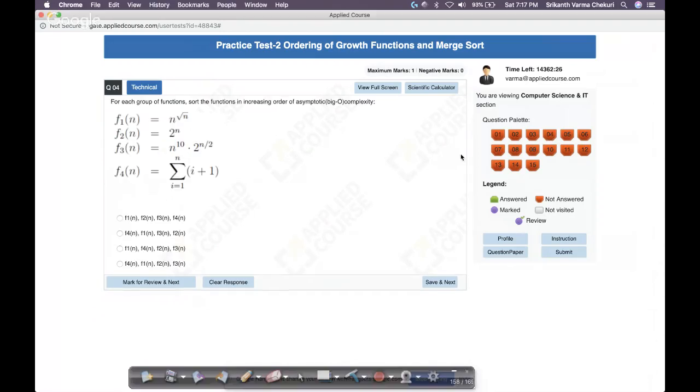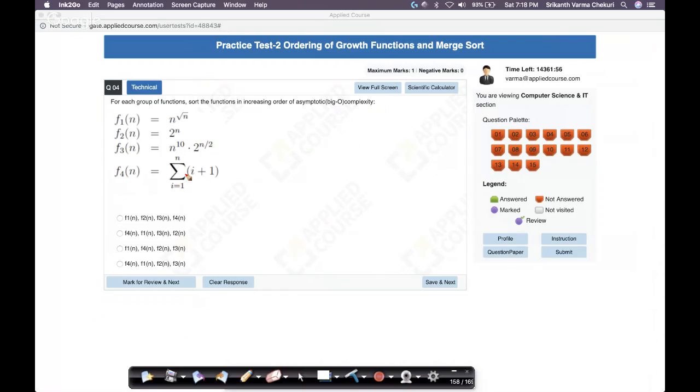Let's go to the fourth question here. Oh, this is a fun problem actually. I like it. So let's start solving it. You have 4 parts. The question here is, for each group of functions, sort the functions in increasing order of big O complexity. You typically see these problems very often in GATE, and hence we've given so many practice sessions. Let's take each of these. This is a slightly tricky one, that's why we put it here.